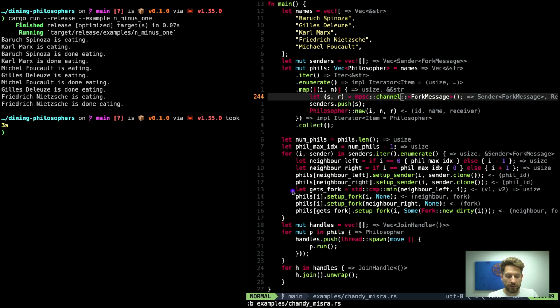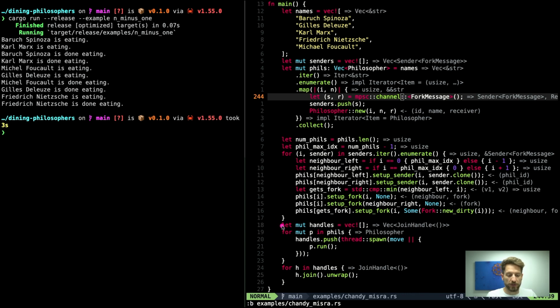Then we decide who gets the fork. So the neighbor with the lower index gets the fork. This means we set up this philosopher's fork and the second fork that he will need to request to work with. And then on top of this, we write again a new setup for the fork, because now we have to hand out the dirty forks to the correct philosopher. As you remember from the start, one philosopher will get 2 dirty forks and one of the 5 will get no forks whatsoever. This way we avoid a potential unfair starting situation.